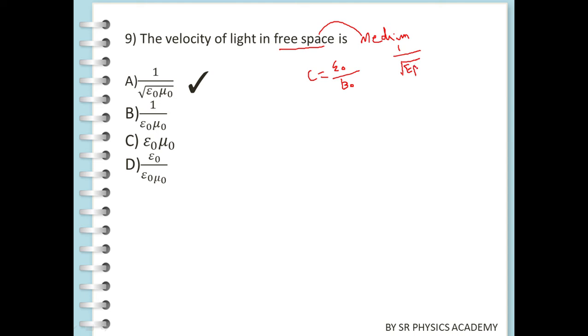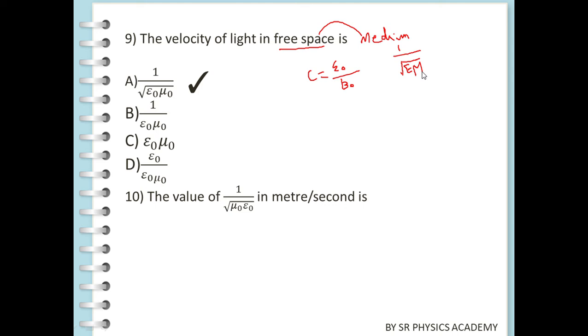So you have to remember: for free space it is 1 by root epsilon 0 mu 0, and for a medium it is 1 by root epsilon mu.